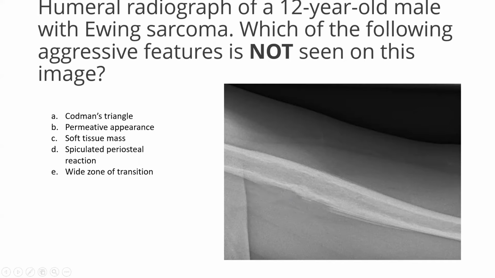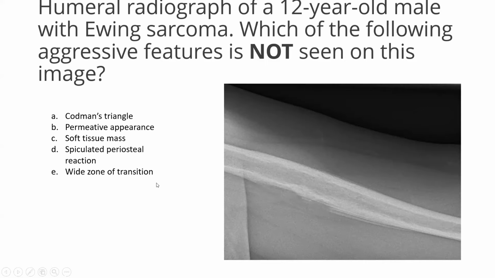Spiculated periosteal reaction. Spiculated periosteal reaction has to be perpendicular to the surface of the bone. Do you see anything as such? No, right? The periosteal reaction in this case is interrupted and it is a multi-layered onion skin type of pattern, right? With Codman's triangle. It is not a periosteal reaction of spiculated pattern.